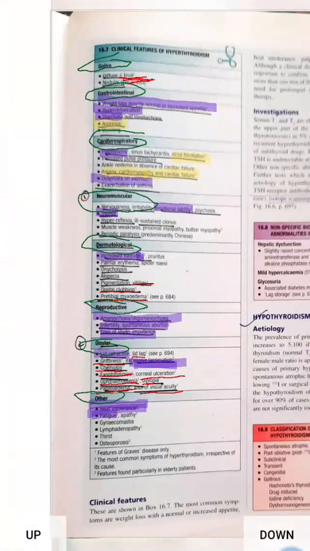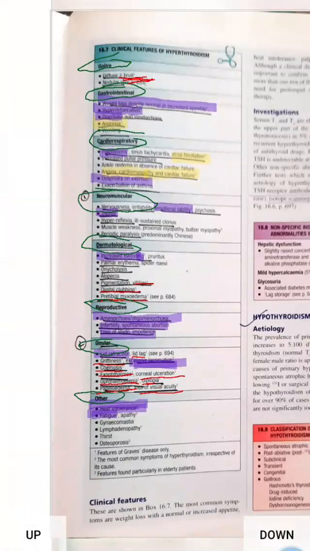Whenever anyone asks you about features of Graves' disease, you can tell that there will be diffuse toxic goiter with bruit. Gastrointestinal symptoms include weight loss despite increased appetite. Other features are tremor, pruritus, digital clubbing, and vitiligo. Pretibial myxedema is an important feature of Graves' disease.